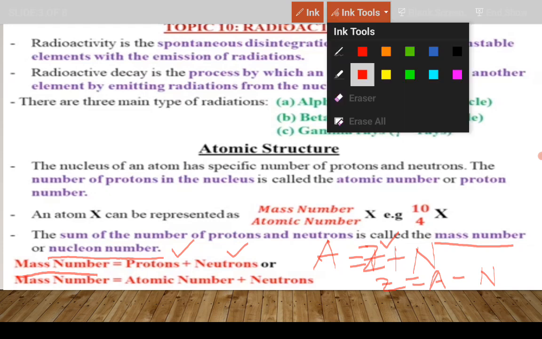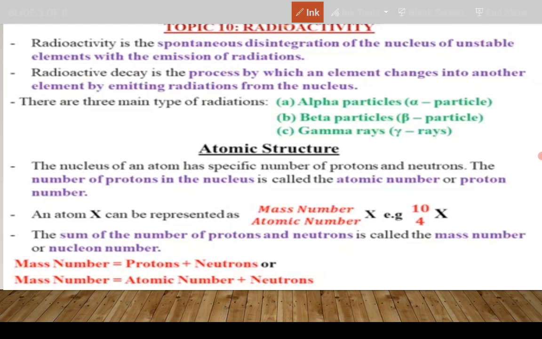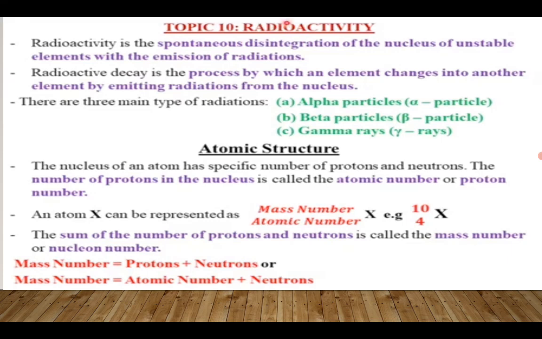Whichever the case, you simply have to learn to make the subject of the formula. We can also define mass number as atomic number, which is the same as the number of protons plus neutrons. So that is it for now.